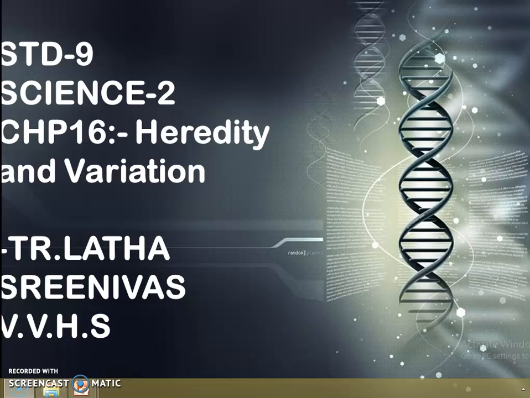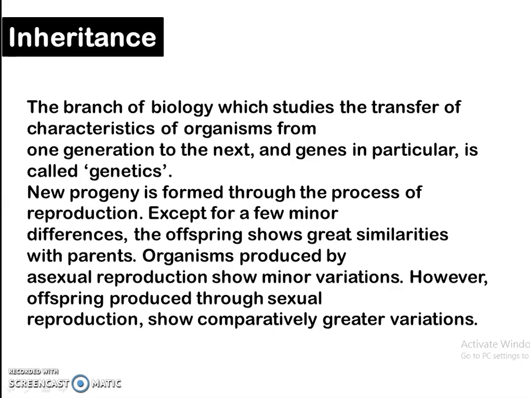Today we will take up the next chapter of Science 2, Chapter 16, Heredity and Variation. Students, you already know that we inherit genetic characters from our parents. The branch of biology which studies the transfer of characteristics of organisms from one generation to the next, and genes in particular, is called genetics.